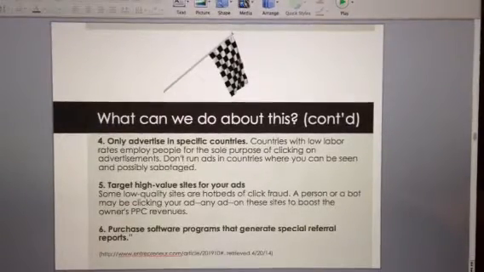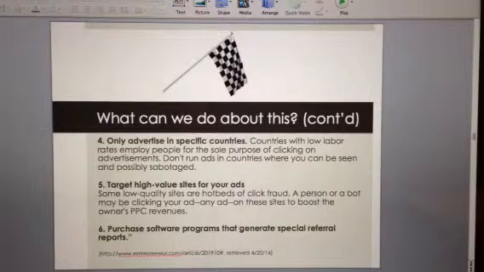I think we should only advertise in specific countries. Countries that have a poor economy may be more susceptible to link farms that employ people to fraudulently click on websites. I think we should target high value sites for our ads, and I had made recommendations for placing your product on Amazon.com, Petco, and PetSmart. I would stay away from low quality ad sites, and also purchasing programs that could generate reports.